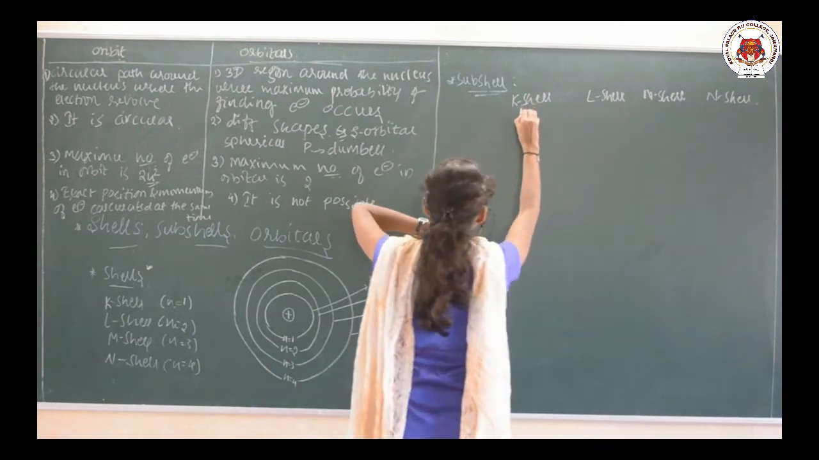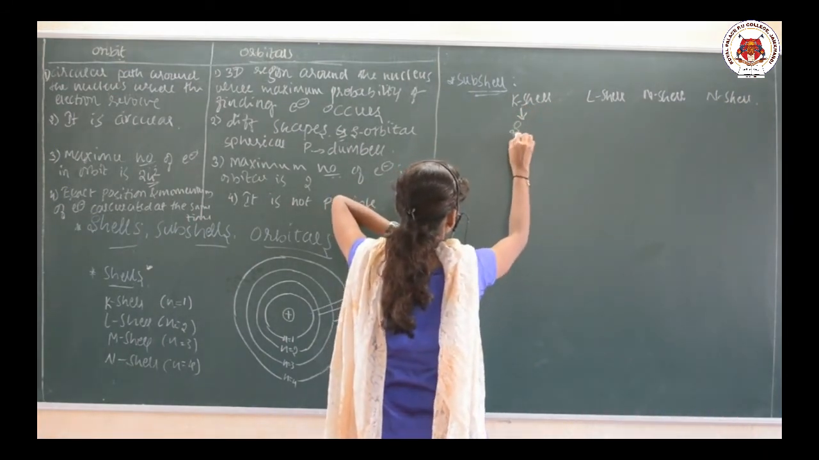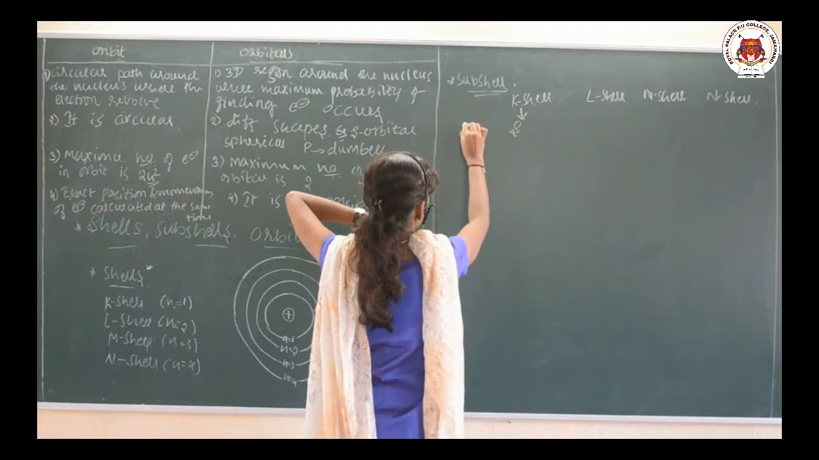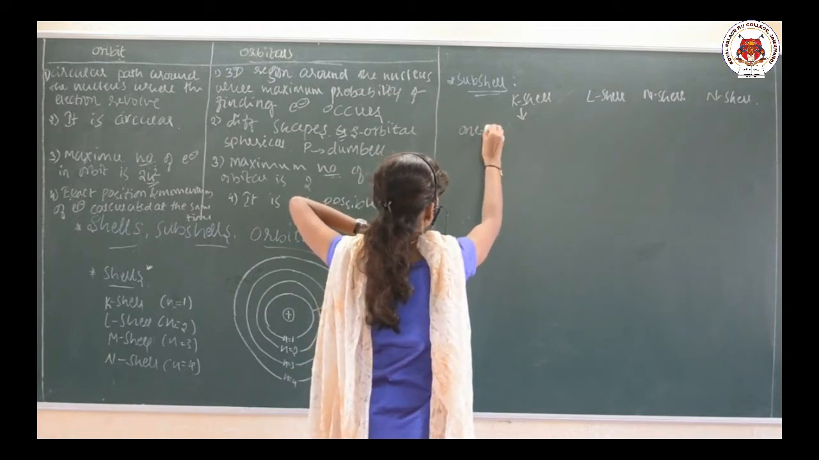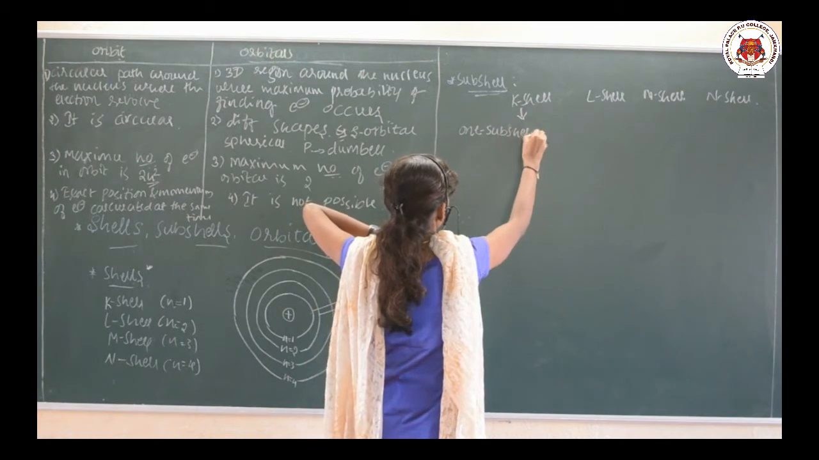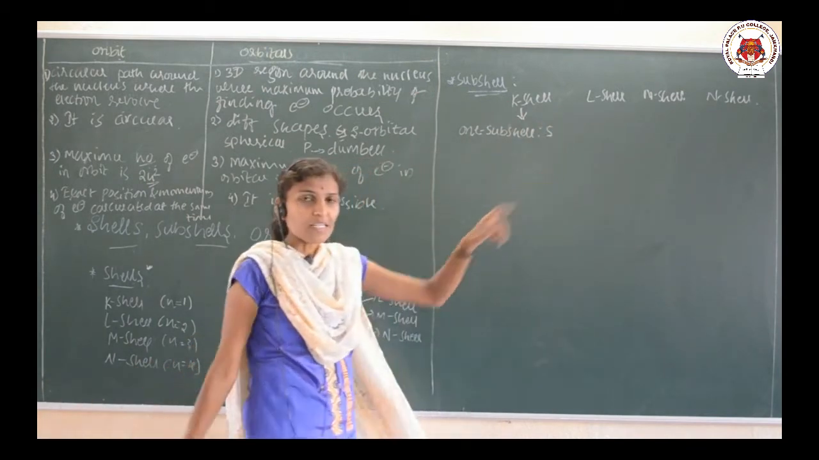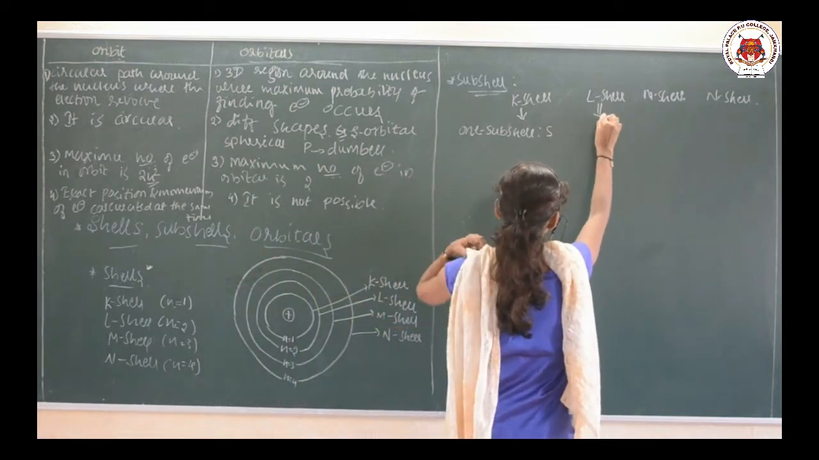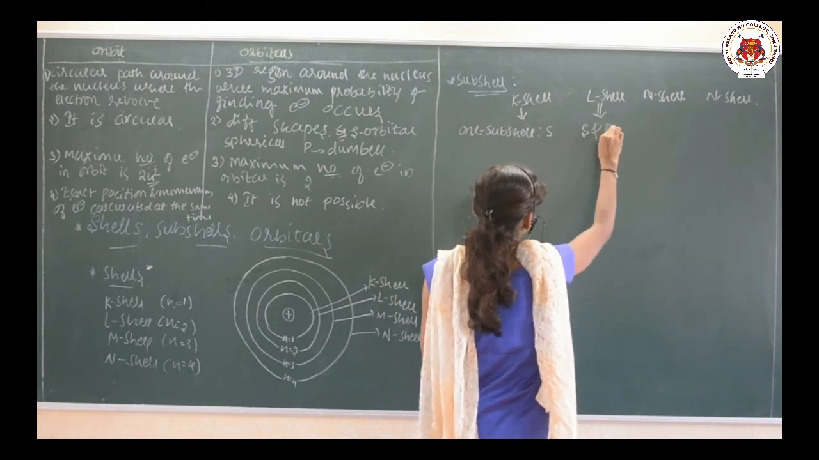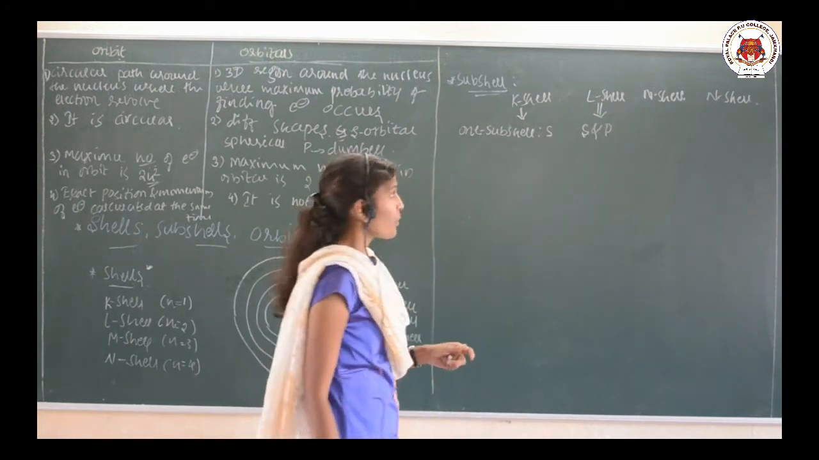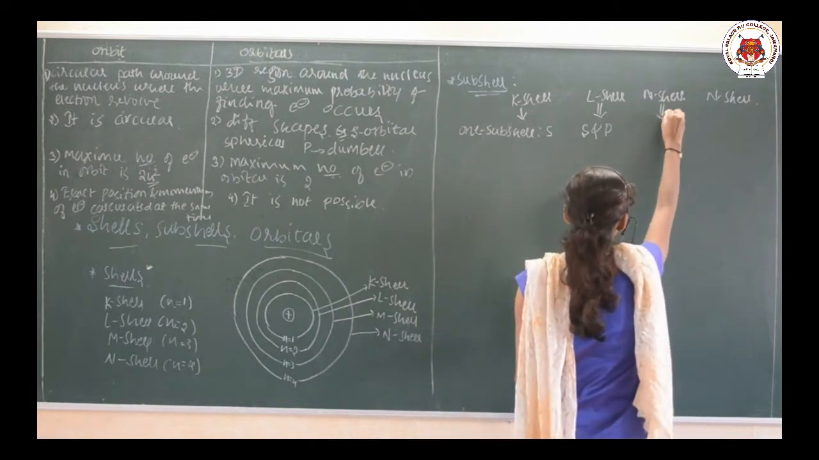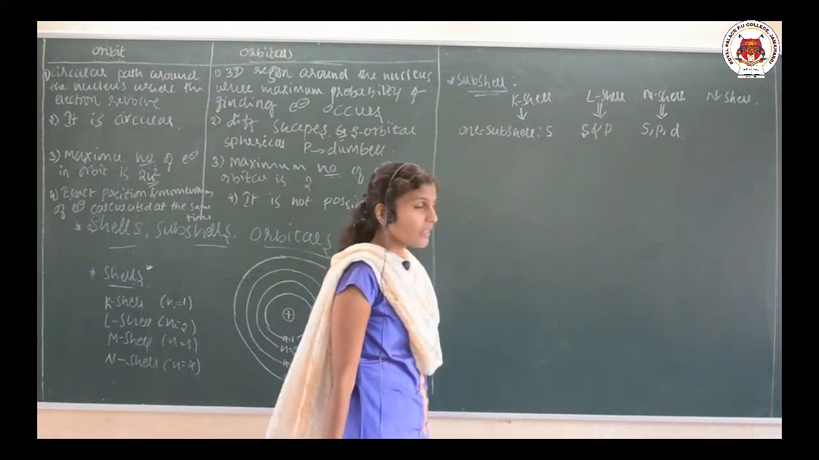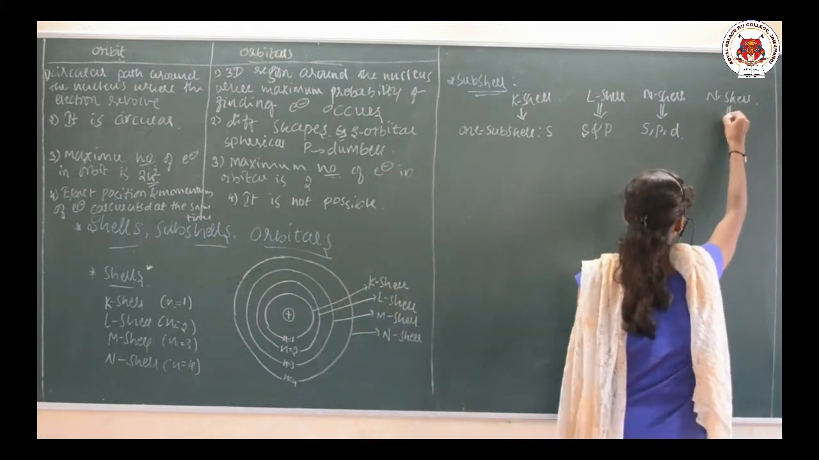The K cell consists of one subcell, S, and the L cell consists of two subcells, S and P. The M cell consists of three subcells, S, P, D, and then the N cell consists of S, P, D, F.